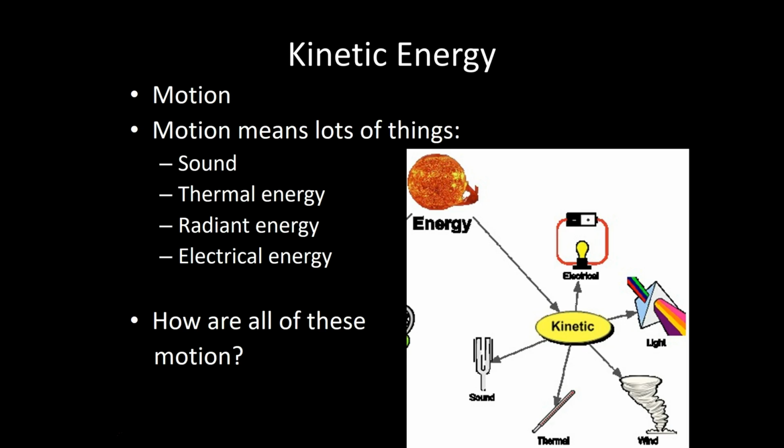Radiant energy is light. That is also a form of kinetic energy. Lastly, electrical energy is caused by electrons moving, and so it also is kinetic energy.